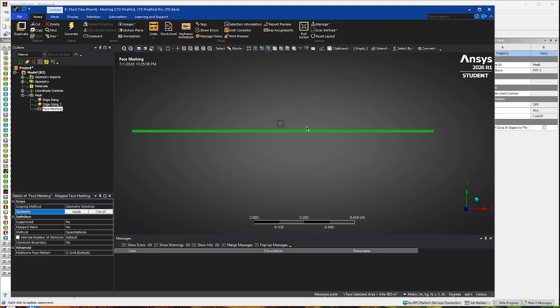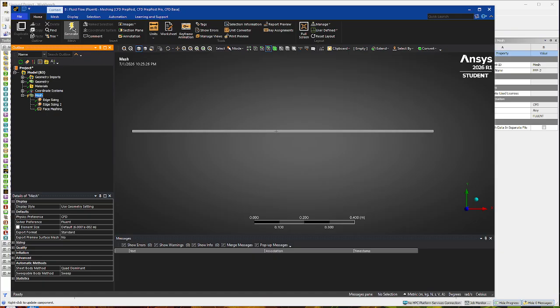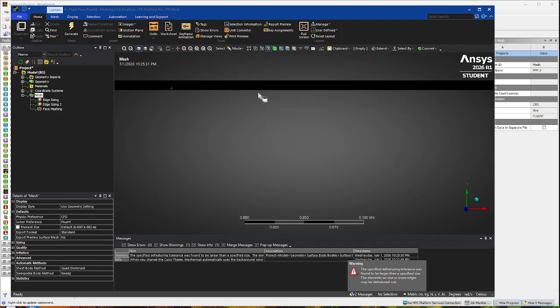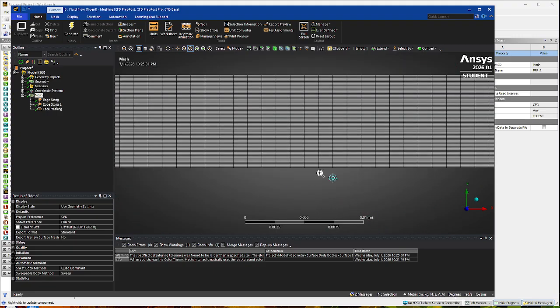One more thing for our mesh, we're going to do face meshing. We're going to click on the surface. So all of it should light up green like that. We're going to click Apply for the geometry. And we got that. And then I think, yeah, so that's it for our mesh. Then we can just go ahead and click Generate. We're going to click here and then click Generate Mesh. And it should be pure black like that. You can zoom in if you want, and then you can see the little squares like that.